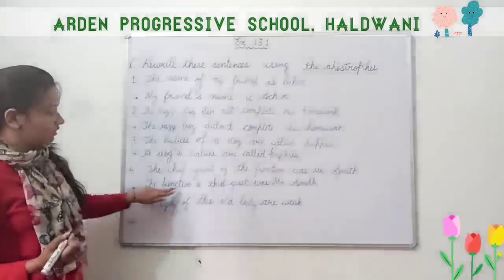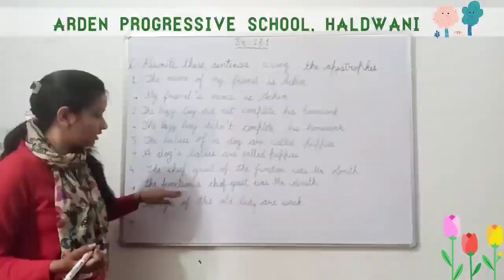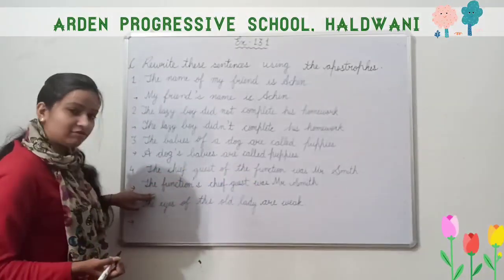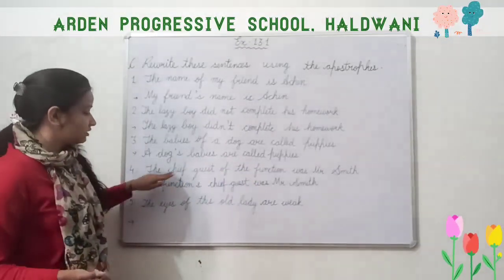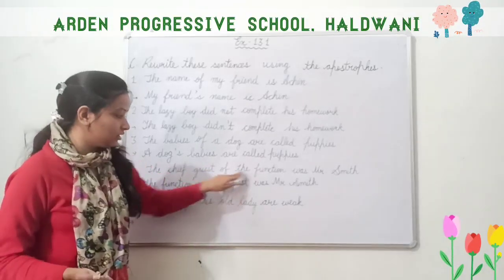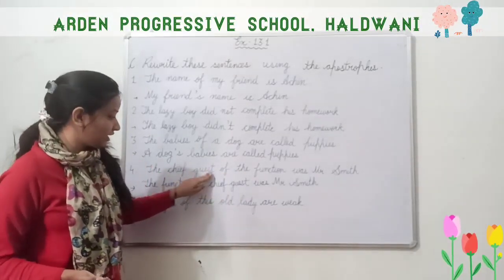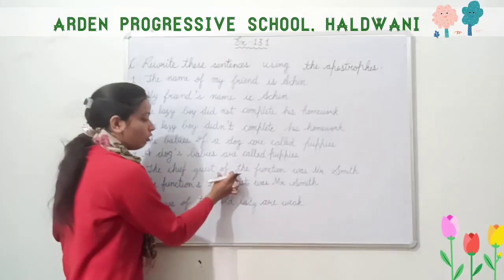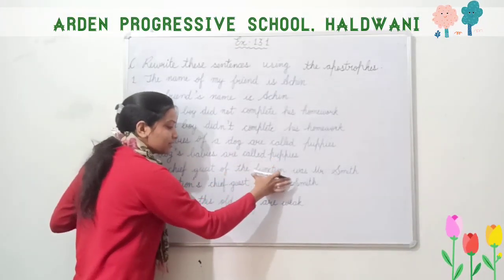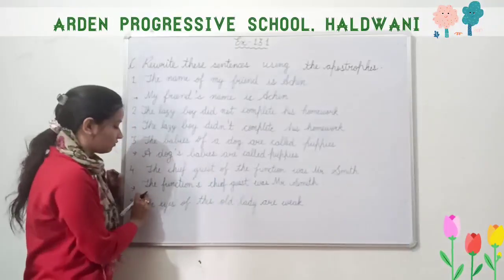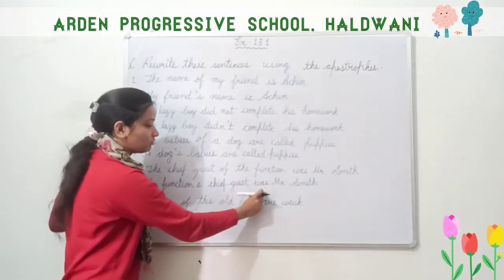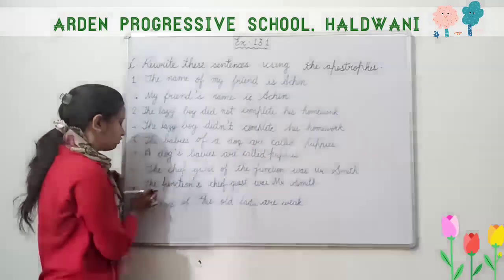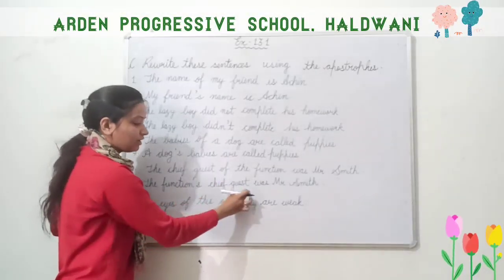Okay. The function's, we have shifted this much here. What is written after of, that only we shift at front. So the chief guest of the function. So it means the chief guest belongs to the function. So of the function, here this is a possessive noun. So the function's chief guest was Mr. Smith. So we have shifted this possessive noun here. The function's chief guest.